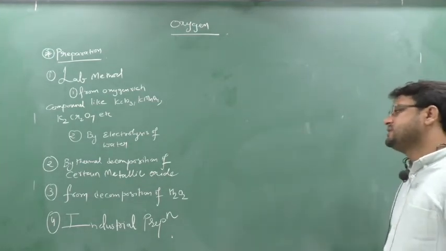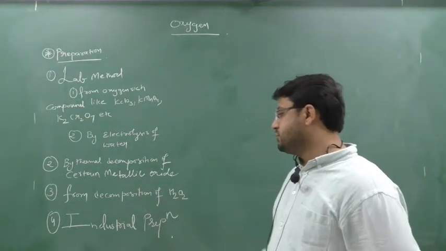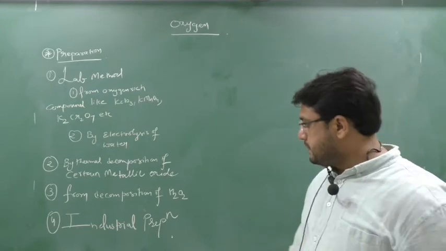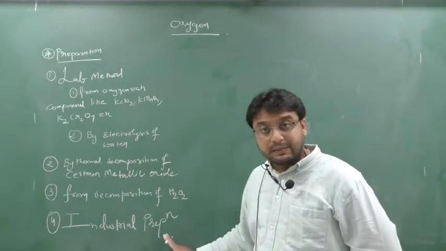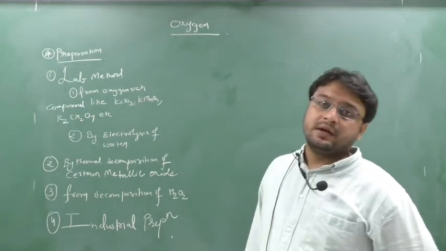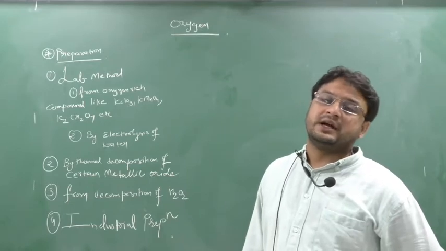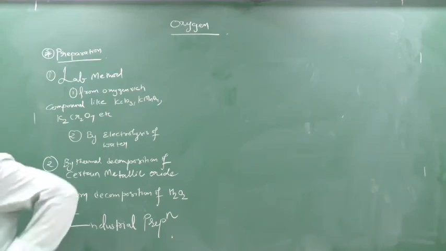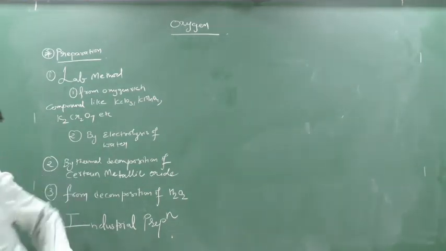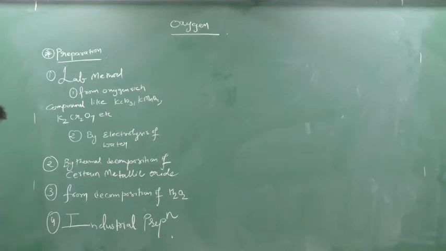Clear? Next we see thermal decomposition of certain metallic oxides, then decomposition of H2O2, and the industrial preparation. For industrial preparation, remember I told you about nitrogen also. When preparing nitrogen, we took air, liquefied that air, and then slowly heated it. As the boiling point of nitrogen was less than that of oxygen, nitrogen was removed first, leaving behind the oxygen. I have done this in the chapter nitrogen also. Remember? Here also I will do it, don't worry. So first we will see the lab method.